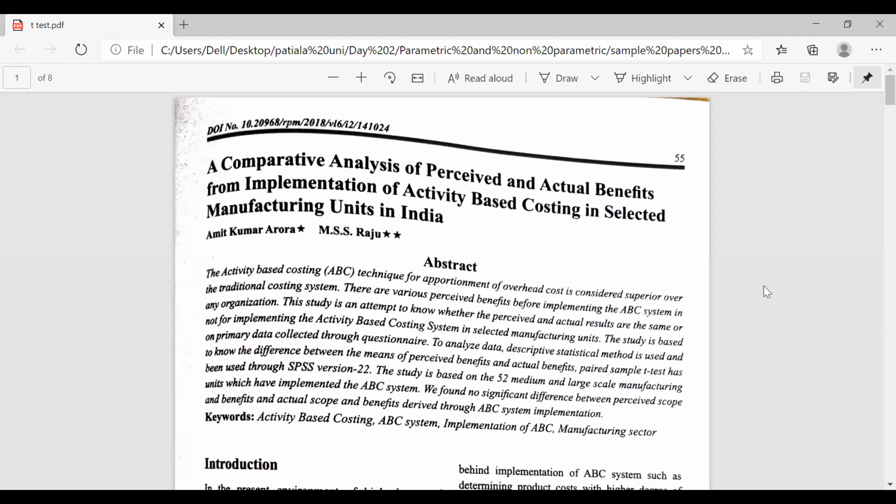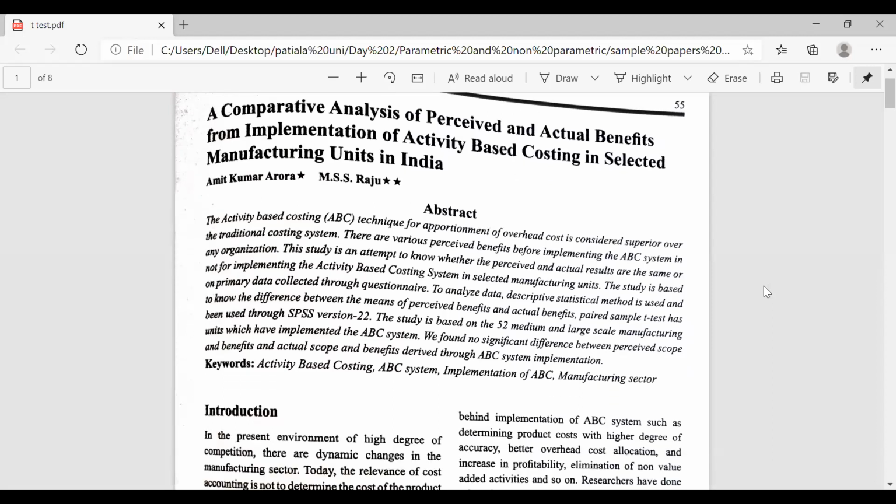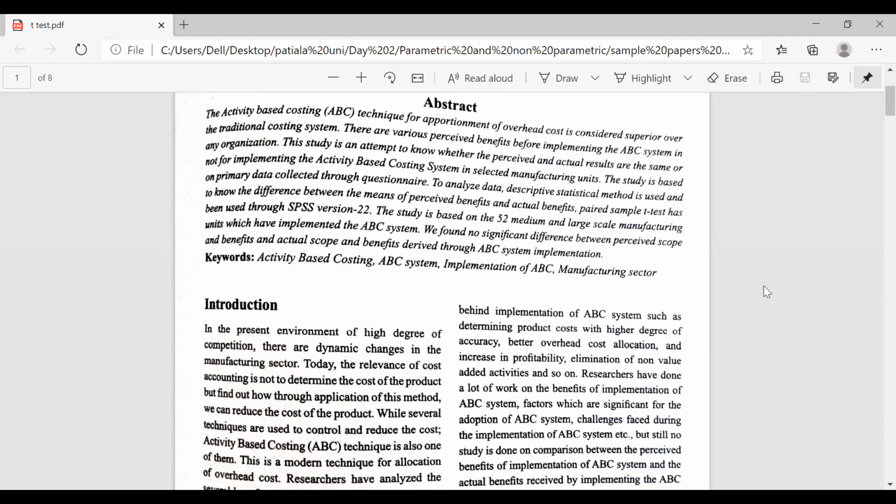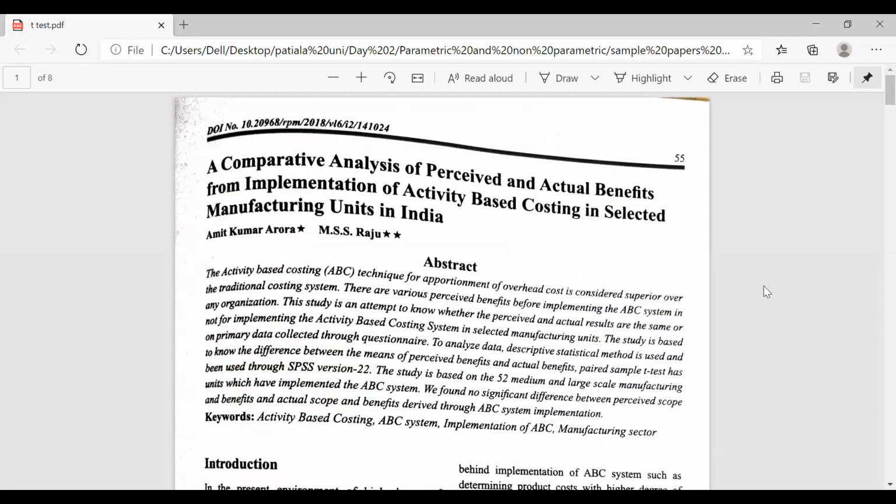It's very true, ma'am. So you can see this paper. This is not a very good paper, I mean, very good means it's not a high impact paper. But I just wanted to show the title: a comparative analysis of perceived and actual benefits from implementation of activity-based costing in selected manufacturing units in India. Now, यहाँ पर कौन सा टेस्ट लगा हुआ है? टी टेस्ट में कौन से वाला लगा हुआ है? क्या कंपेयर कर रहा है?